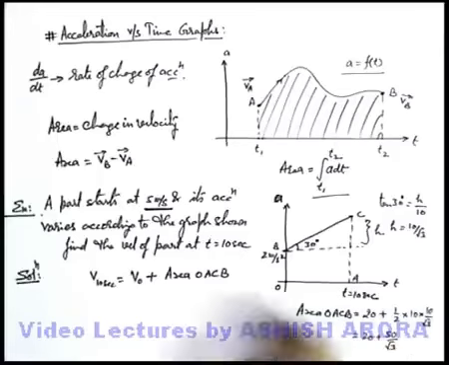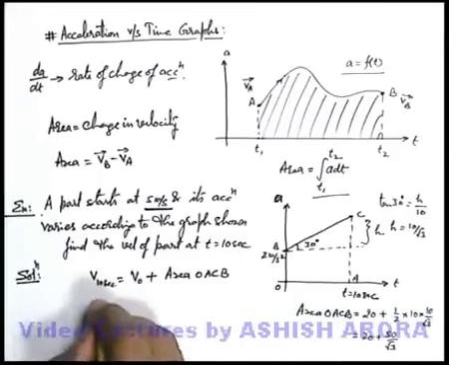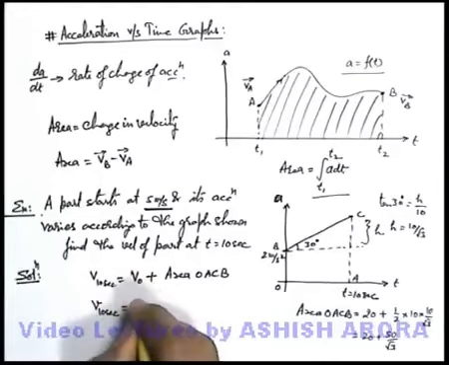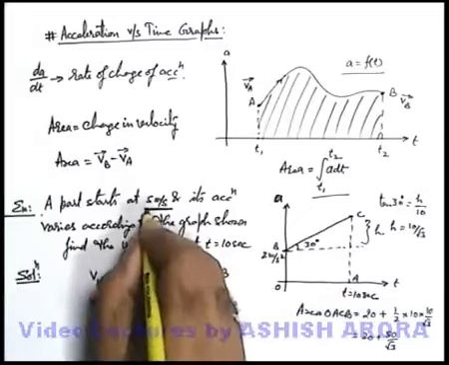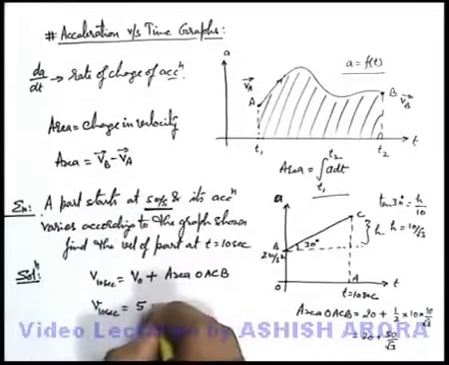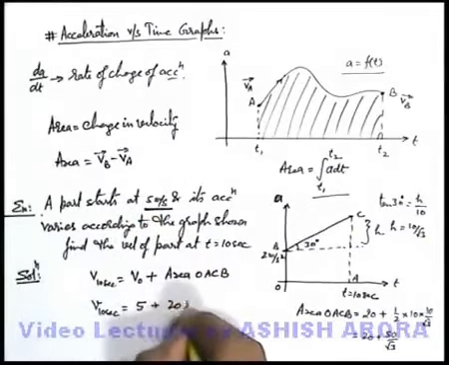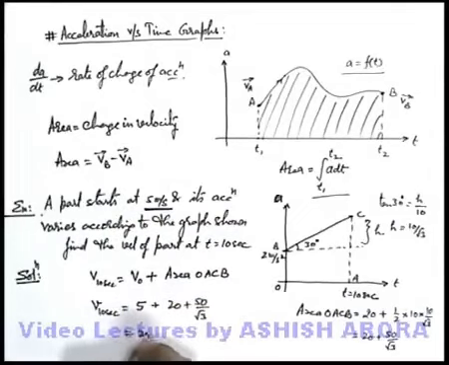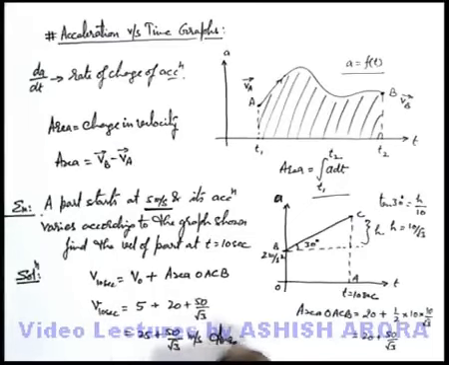When we add this area, this will be the velocity at 10 seconds. We can directly calculate: 5, which is the velocity at time t equals 0, the initial velocity, plus 20 plus 50 by root 3. So this gives us 25 plus 50 by root 3 meters per second as the answer to this question.